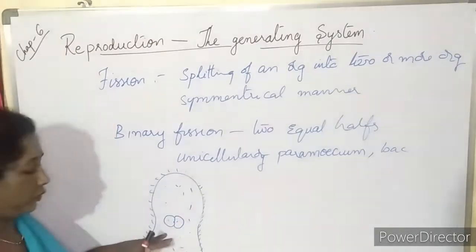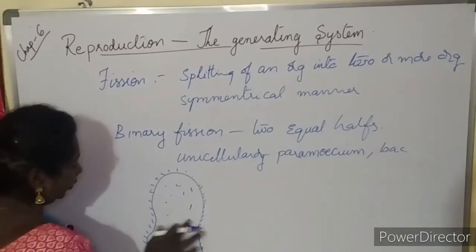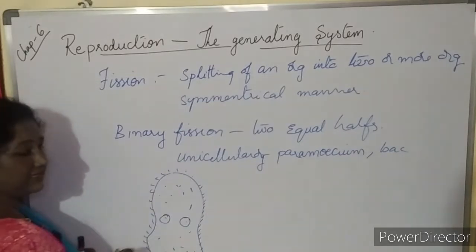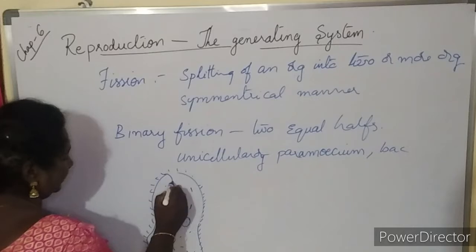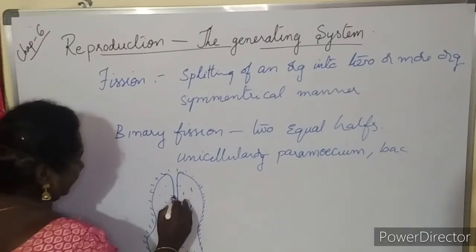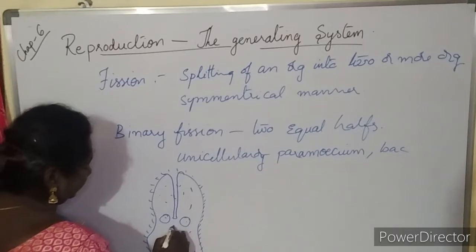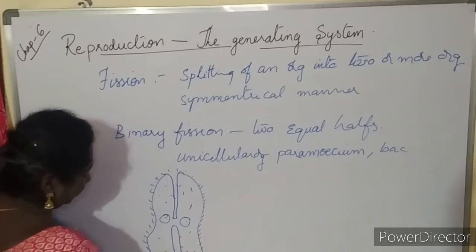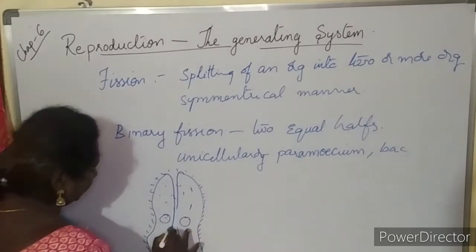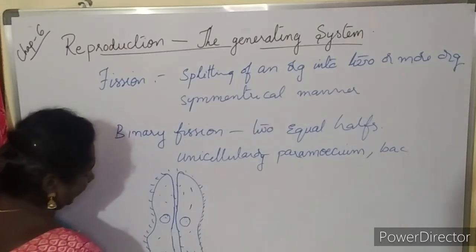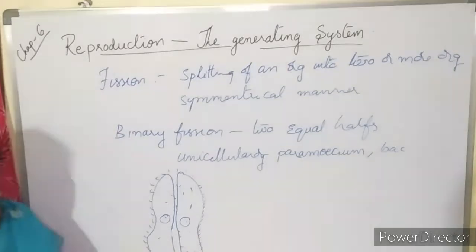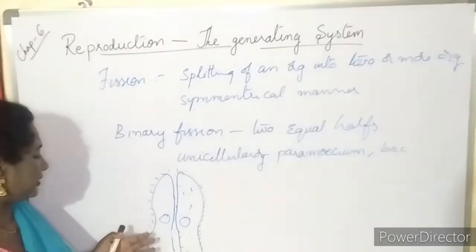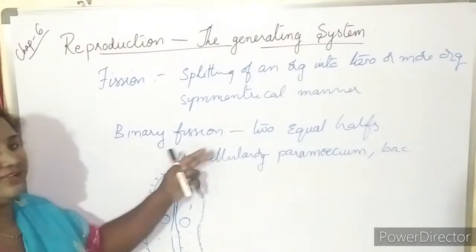So it will be dividing into two. Finally in the next stage, two equal nuclei are formed. Next the cleavage occurs in the cell membrane. The cleavage starts at the point where the nucleus is divided, and all the cytoplasmic matter also divides. Finally in the third stage, you can see two identical parameciums. This is how the splitting occurs in paramecium and even in bacteria. Here the organism split into two, so it is called binary fission.